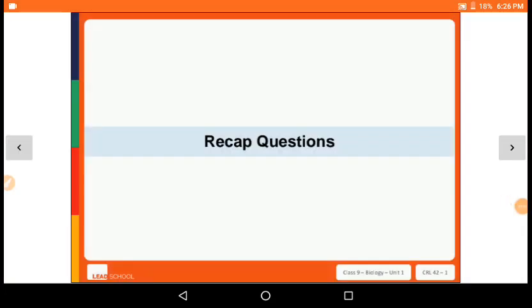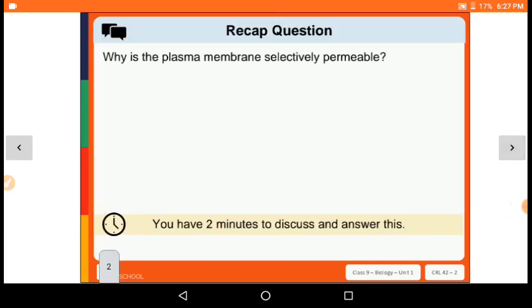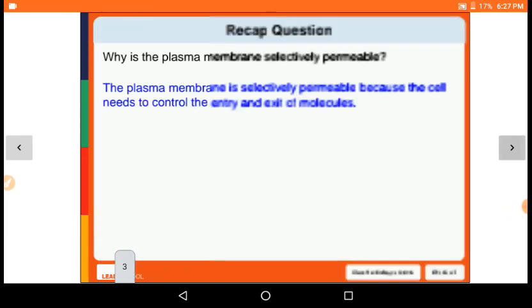So we will do a recap of the first chapter of this unit, and let us do that with some practice questions. Why is the plasma membrane selectively permeable?